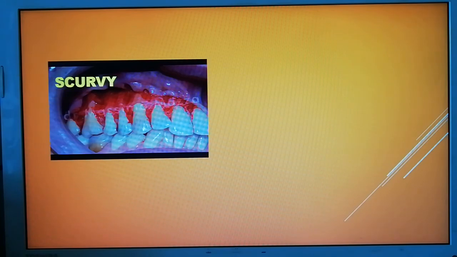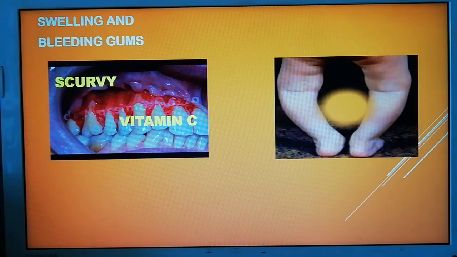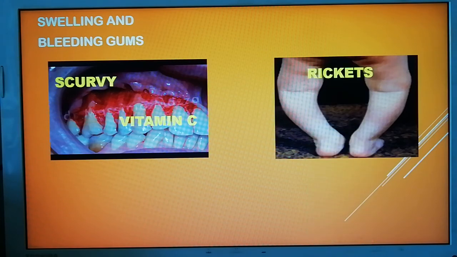Now, this is a disease which is called scurvy, and it occurs due to the deficiency of vitamin C, right? The gums of the person swell and start bleeding. So we should have enough citrus fruits to have this vitamin C. Then this is a disease which is called rickets, and it occurs due to the deficiency of vitamin D, right?